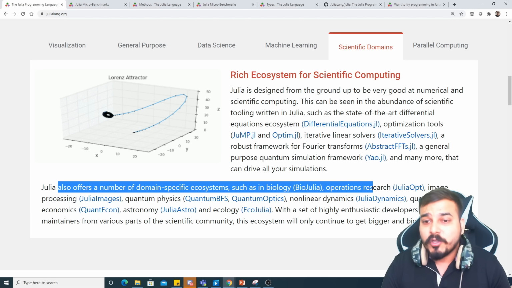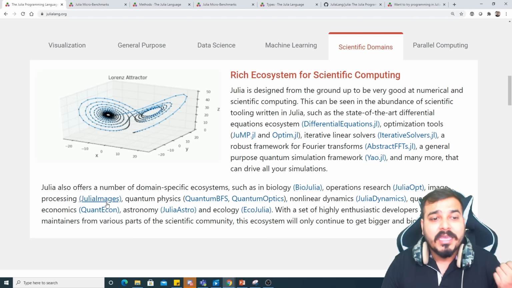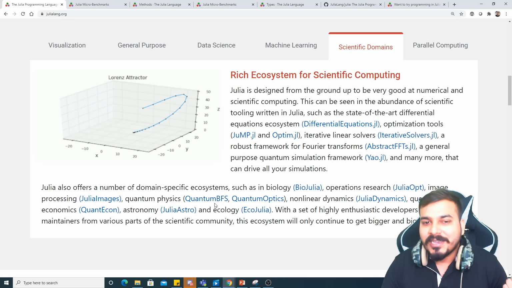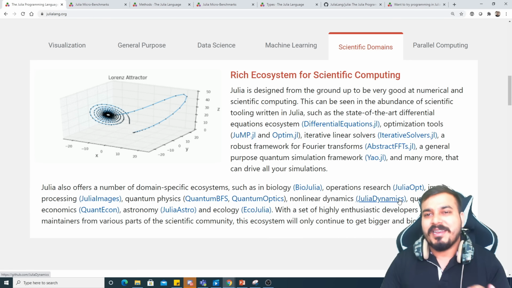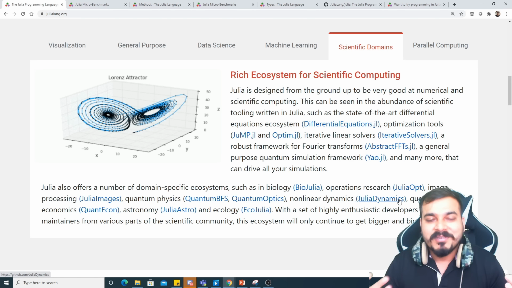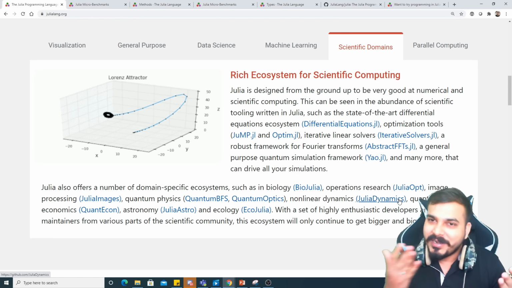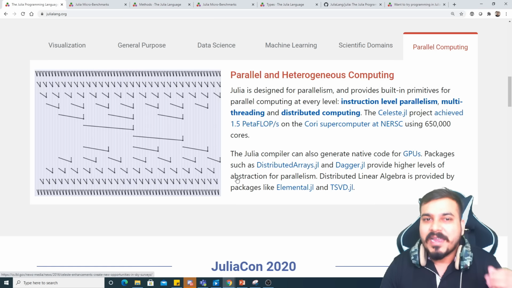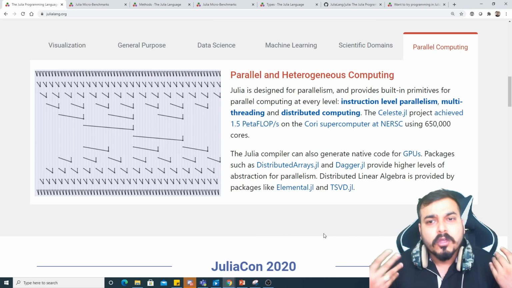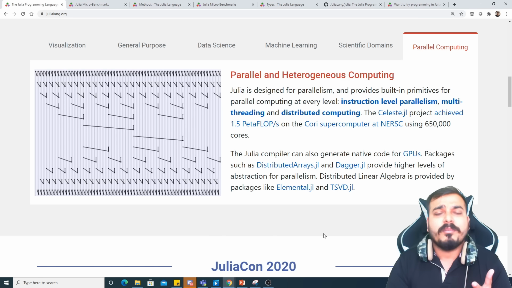For biology, you have BioJulia. For operations research, you have JuliaOpt. For image processing, you have JuliaImages, like how we have OpenCV. For quantum physics, like QuantumBFS, and many more things. Again, guys, if I just keep on reading this, it will not be sufficient. There are many things, and we will be learning each step by step. And finally, with respect to parallel computing, it supports multi-threaded programming along with distributed computing.